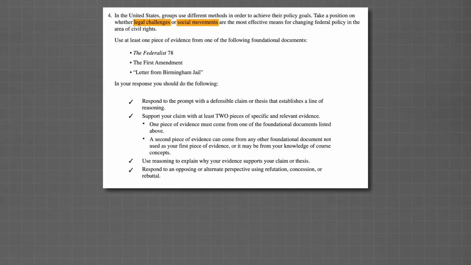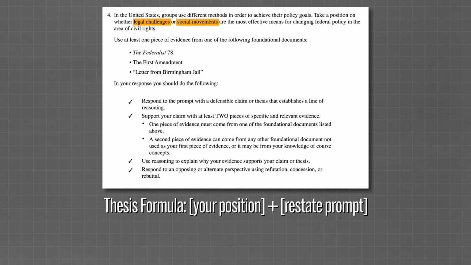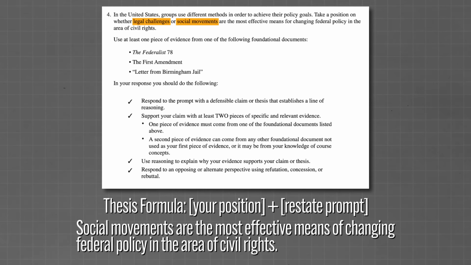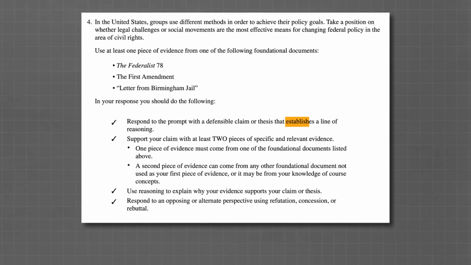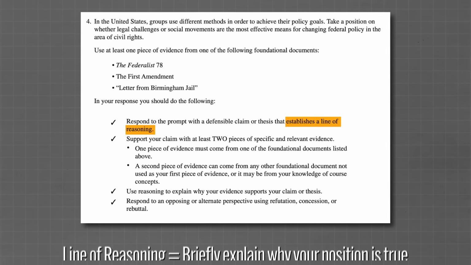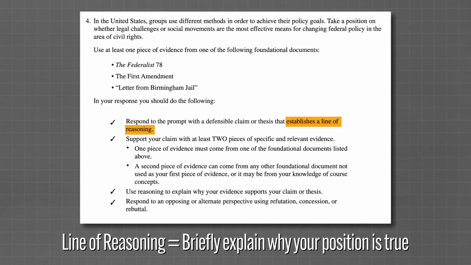So the first part of your thesis formula is this. You state your position and then you restate the prompt. So here it would be social movements are the most effective means of changing federal policy in the area of civil rights. Now that is a defensible claim, but listen, it is not enough to earn the point. You have to go one step further and establish a line of reasoning. And all that means is that you have to briefly explain why your position is true.